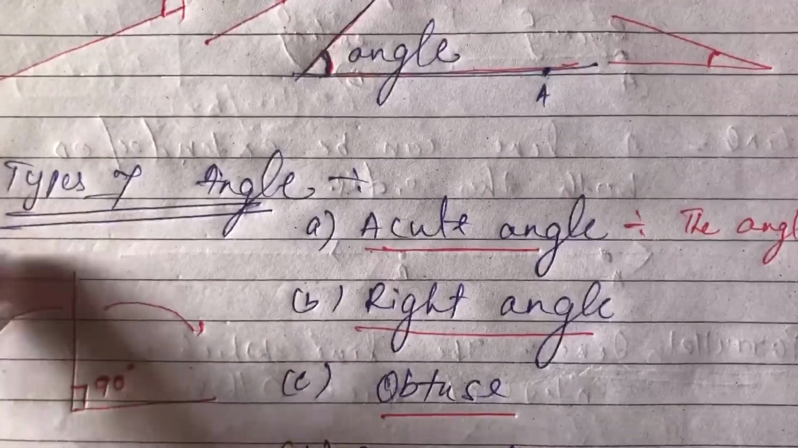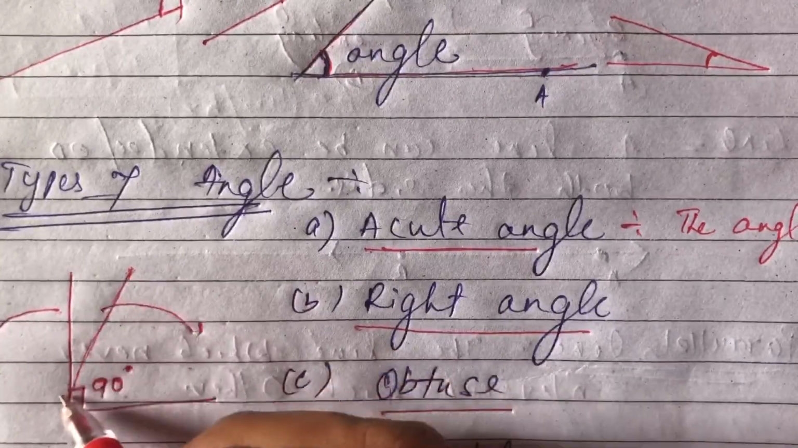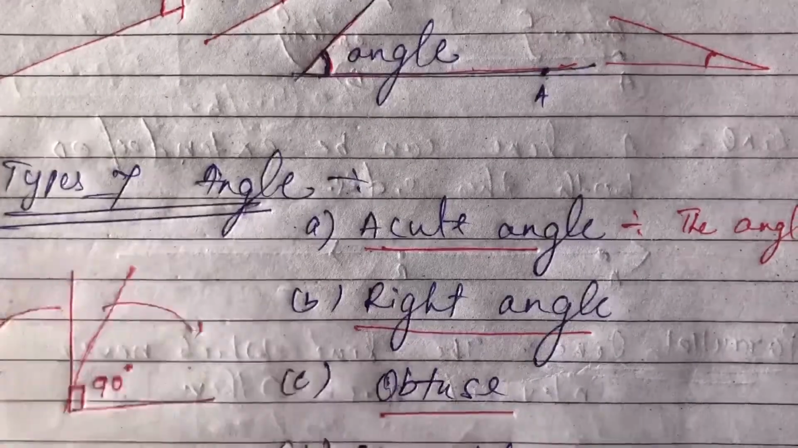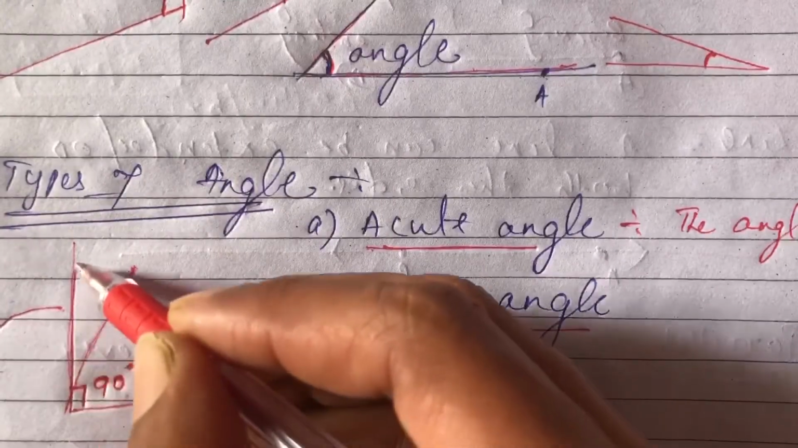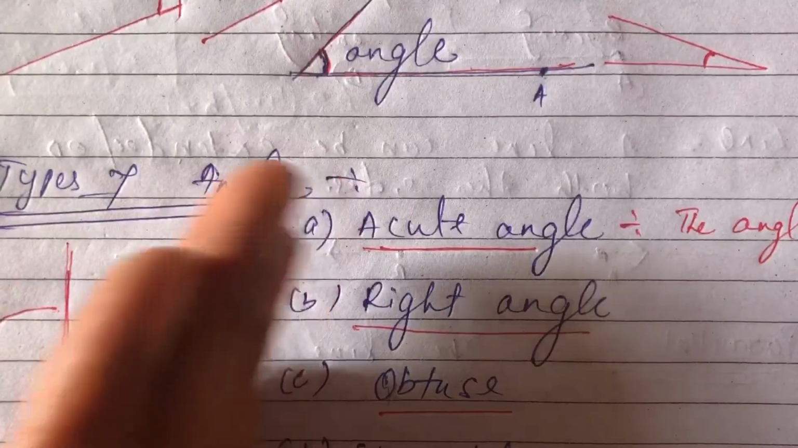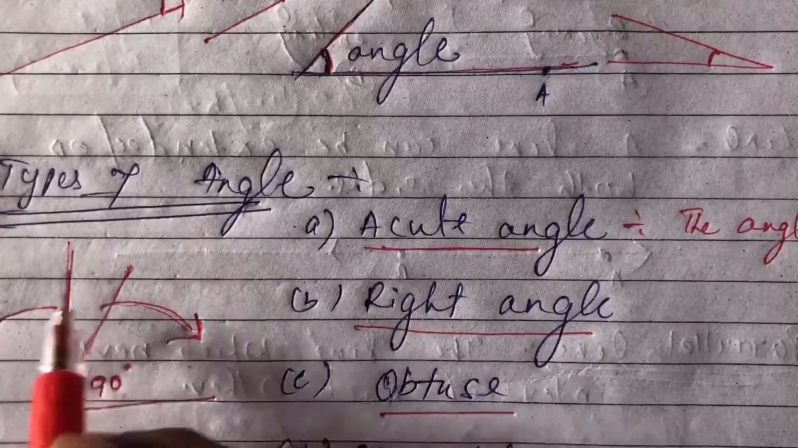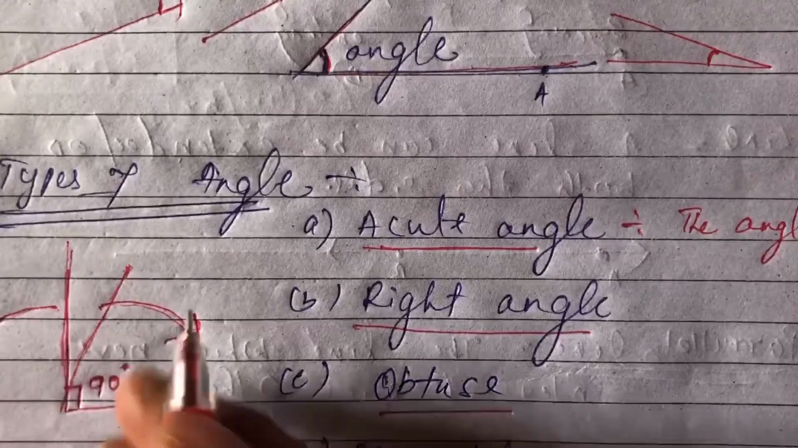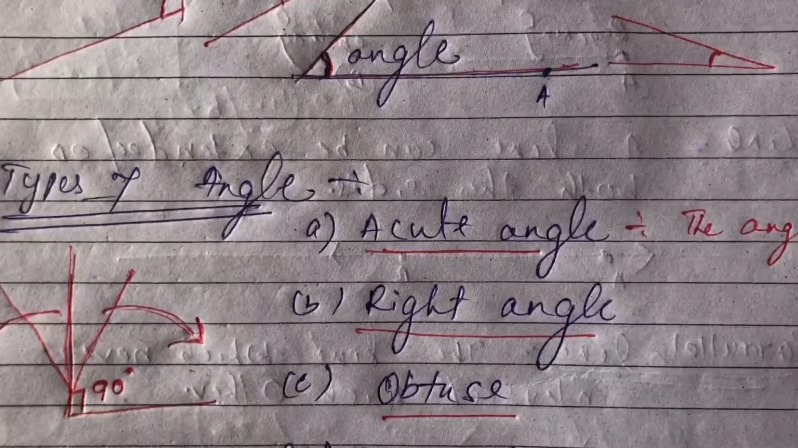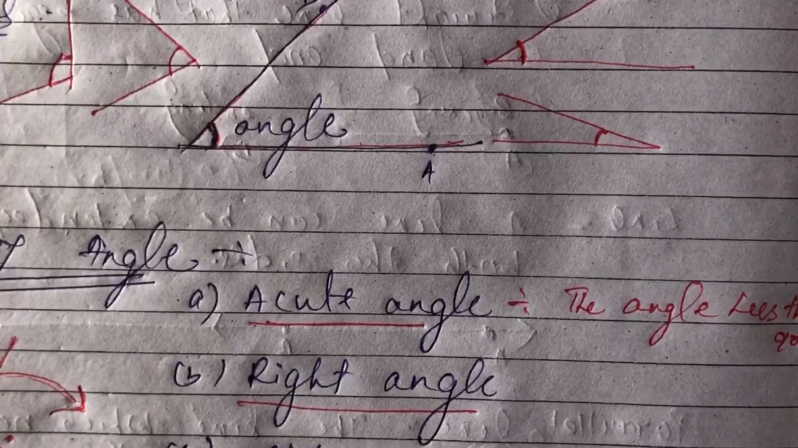If I make this line in this way, from this side to this side, then this will be the 90. This is the main center, you can say a perpendicular line. If I draw this line on the right hand side, you can see the arrow, then it will be less than 90. If I draw this line on the left hand side, then it will be above 90. Clear?